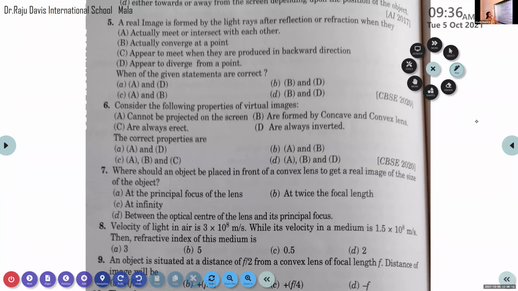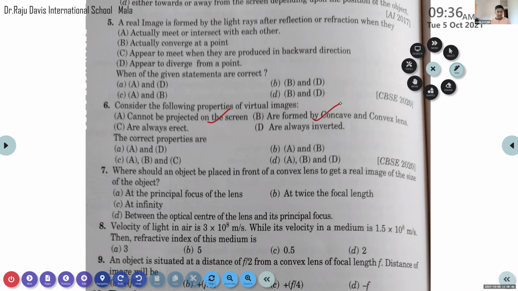Option A, cannot be projected on the screen. Is it a property of virtual images? Yes, it is. Second option, are formed by concave and convex lenses. Virtual images are formed by both. Also by the concave lens, because in the case of a concave lens we have only two cases, and in both cases we get a virtual image.